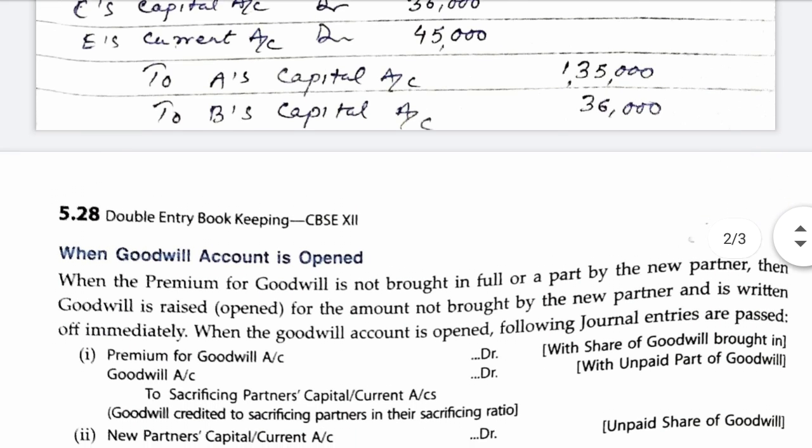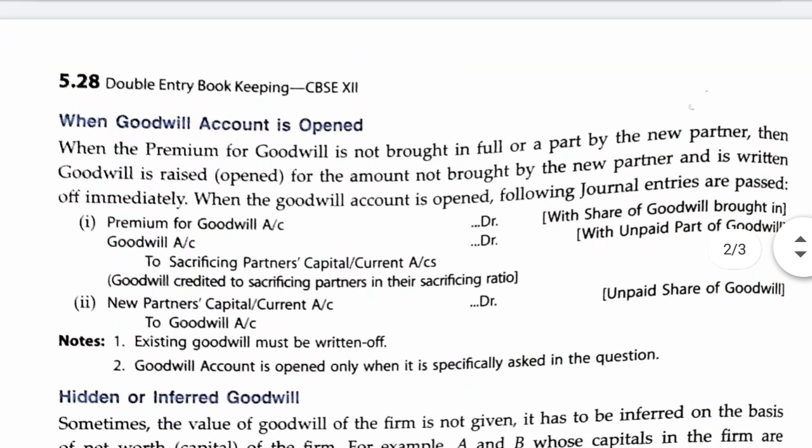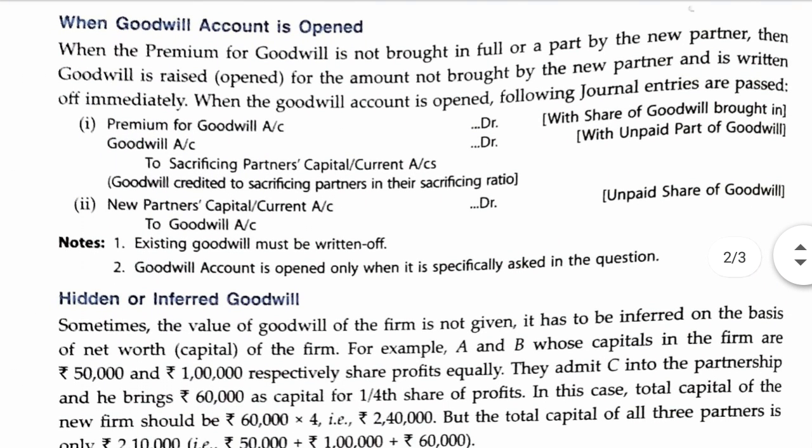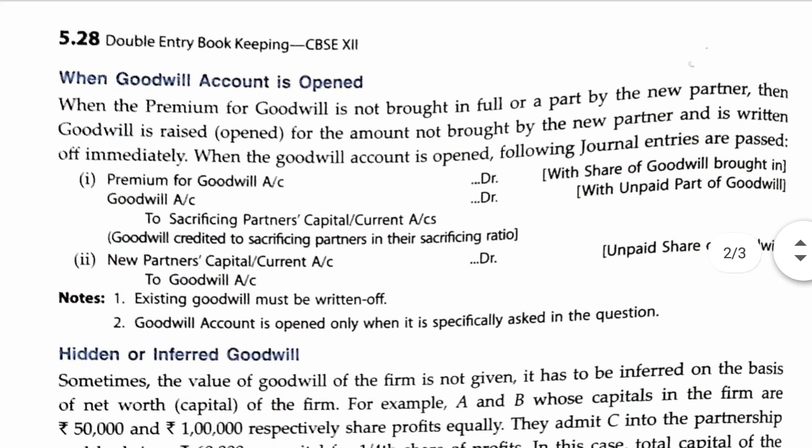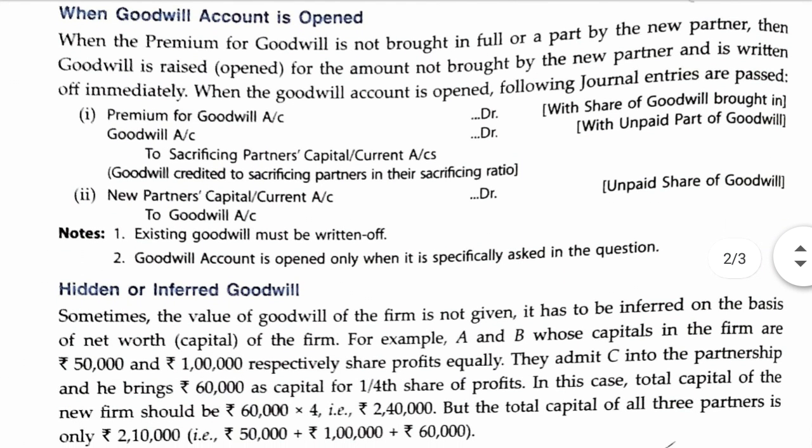Now solve some more questions which I have left, and let us come to the new topic. The new topic in page number 5.28 is when goodwill account is opened. When the premium for goodwill is not brought in full or part by a new partner, then goodwill is raised for the amount not brought by the new partner and is written off immediately. When the goodwill account is opened, following journal entries are passed.